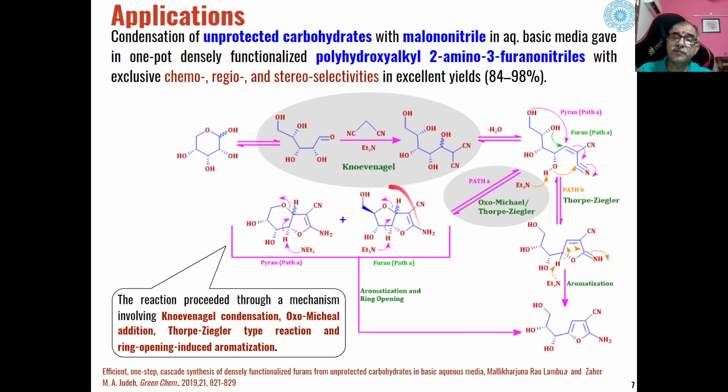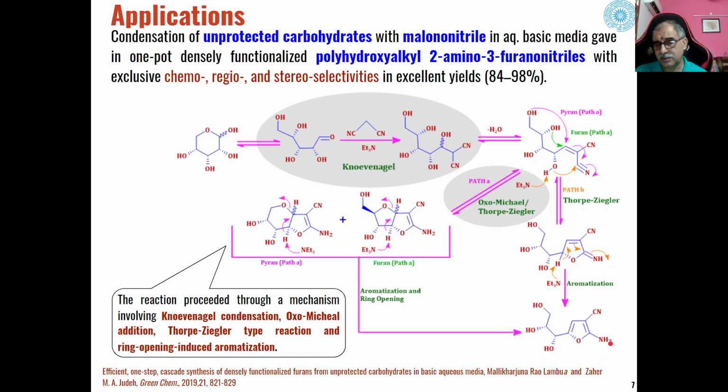Similarly, in case of furan derivatives also, first this will lead to aromatization and then breaking of this carbon-oxygen bond, and we will get the same type of product through aromatization and ring opening of different intermediates, pyrene intermediates and furan intermediates. So all these reactions where unprotected carbohydrates can be converted into furan